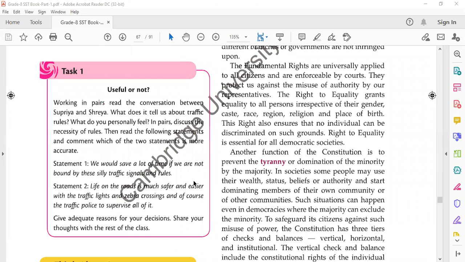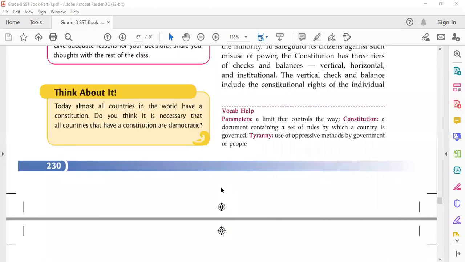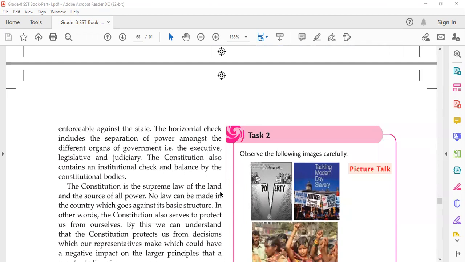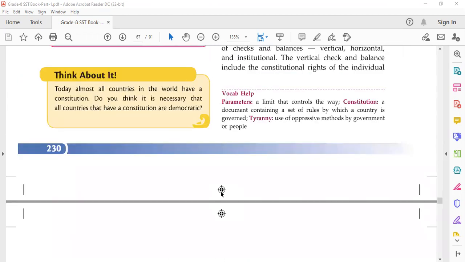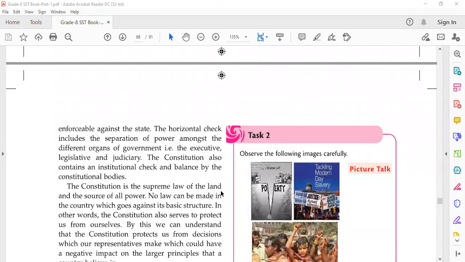It also safeguards the interests of various groups of the society and also keeps the government under control, responsible to the people who have chosen it. So it prevents the government from misusing its power.